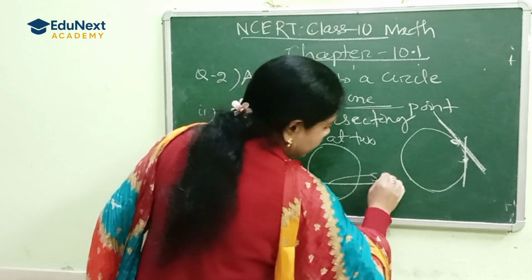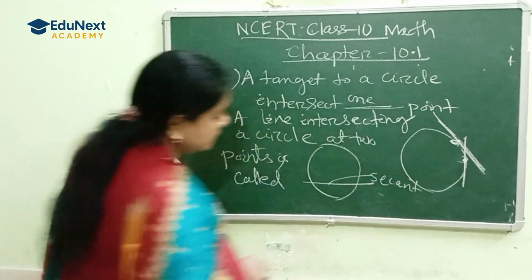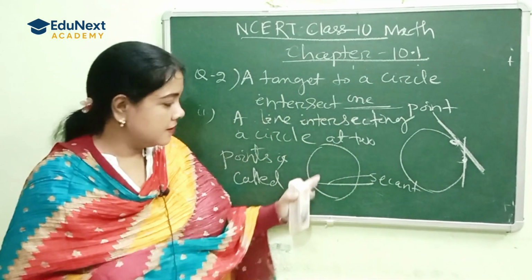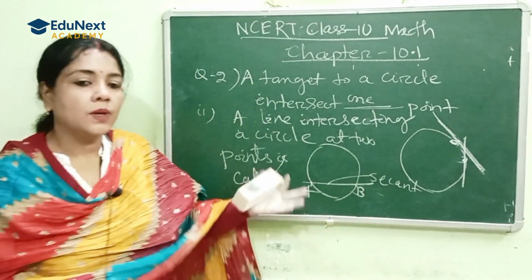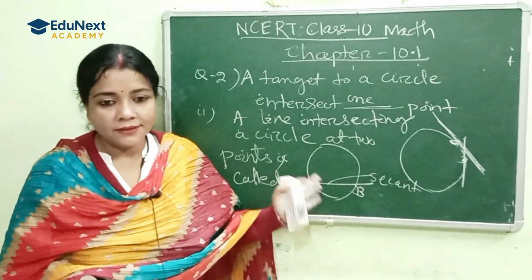It's called a secant. The line intersecting a circle at 2 points A and B is known as a secant.